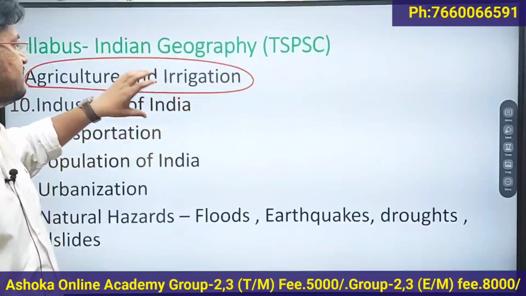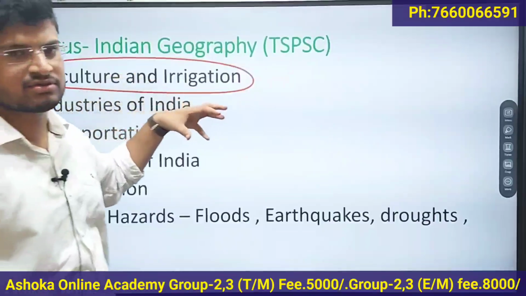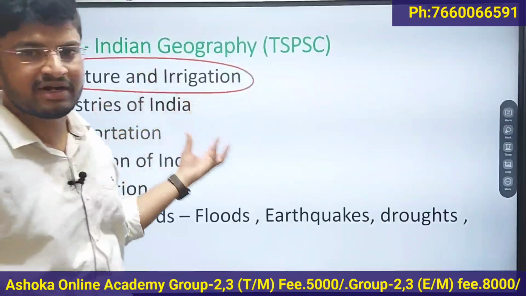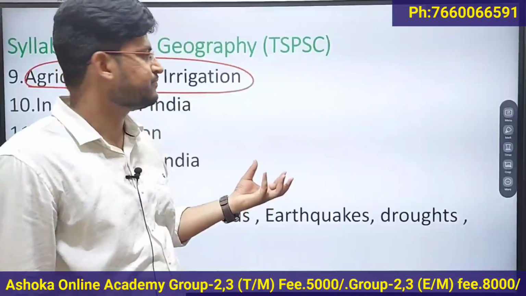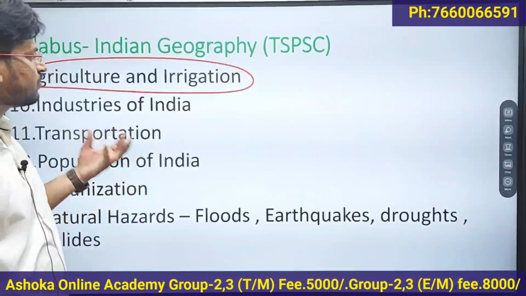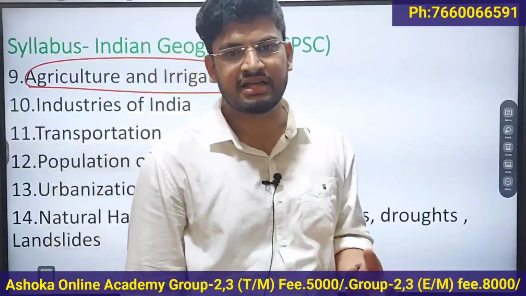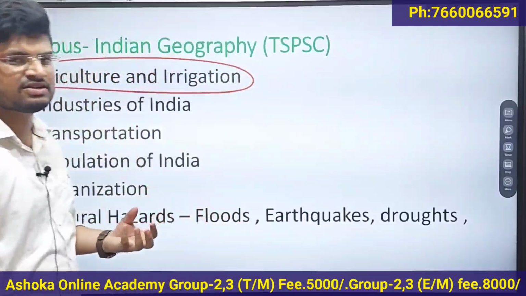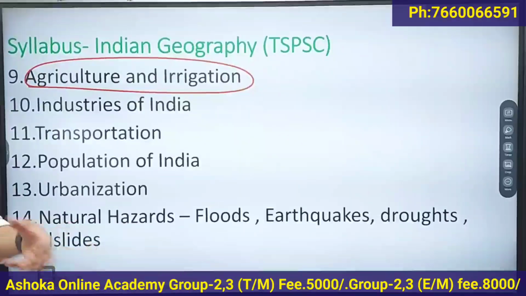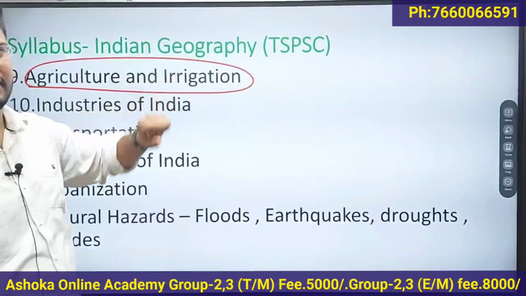Then types of crops, commercial crops and food crops, where they are grown, what their climatic conditions are, and what type of soils are suitable for that particular crop. Then you also have to focus on irrigation: what the types of irrigation are, canal irrigation, tank irrigation, well irrigation, which type of irrigation is concentrated in which areas, and why. So these areas have to be covered under agriculture and irrigation.